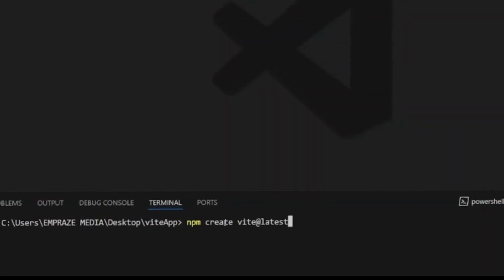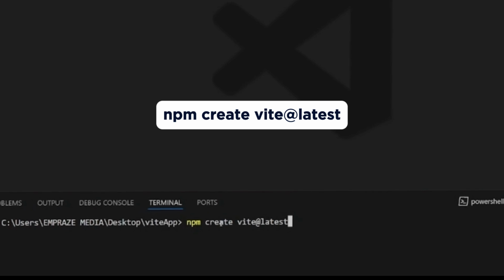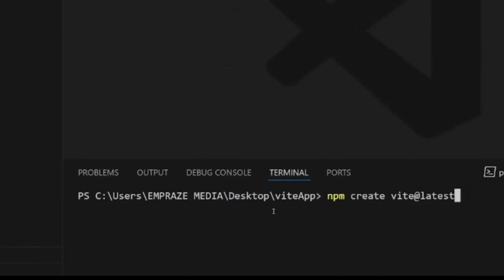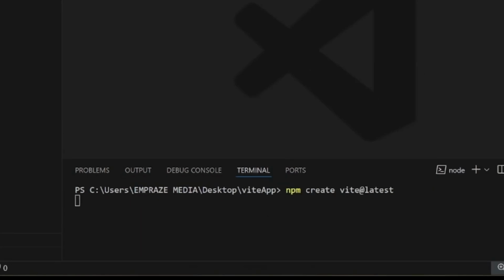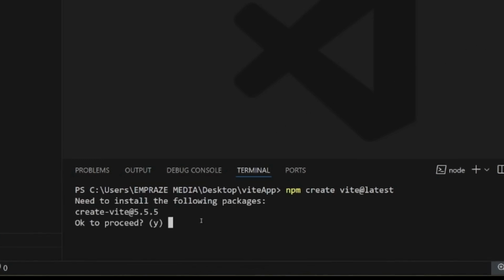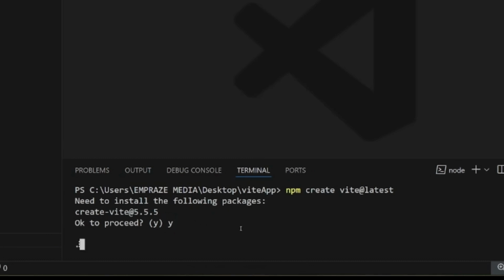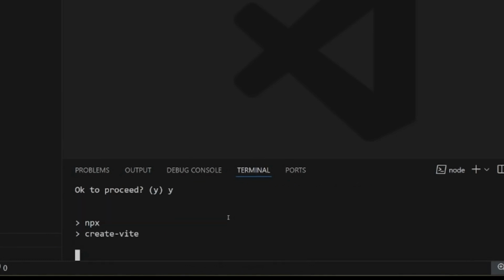So the first on the list is to install Vite using the command npm create vite@latest and click the enter button. So wait for a while for it to load. Next is to type Y and click enter. This will create options for you.